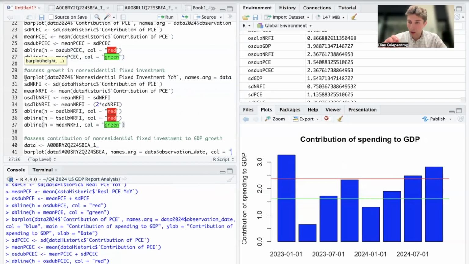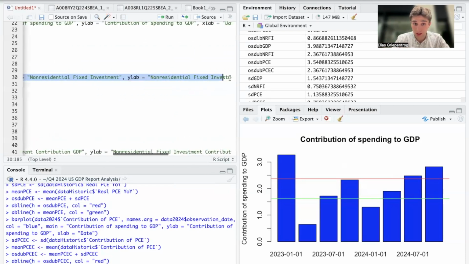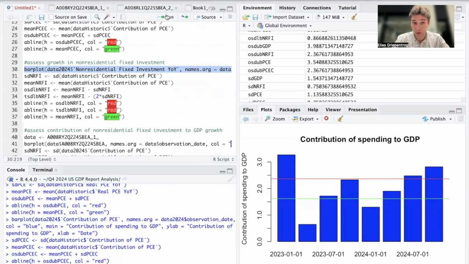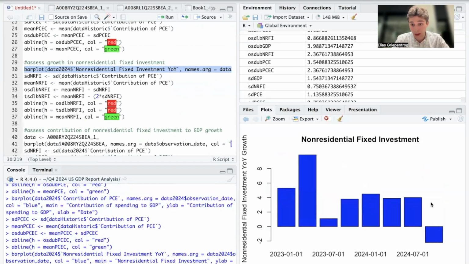And now you may wonder, well, if spending is so strong and spending is the engine of growth, why was the headline number more on the benign side of potential outcomes? In order to explain this, we're going to take a look at non-residential fixed investment. And when we plot non-residential fixed investment, you can see it was negative for Q4.